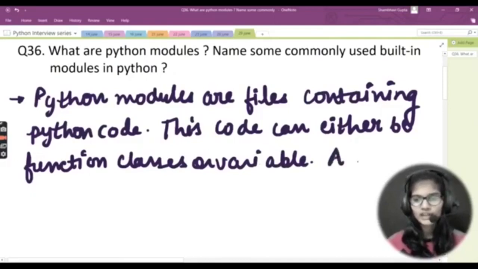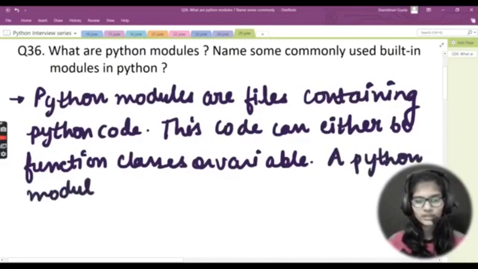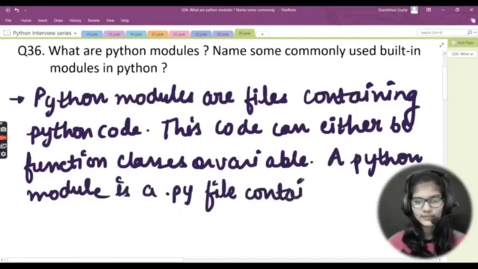And after that, a Python module is a .py file containing executable code.